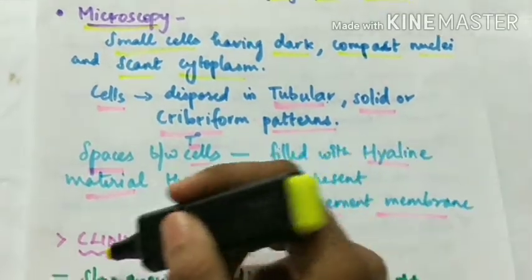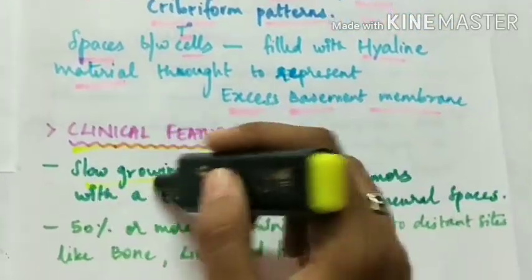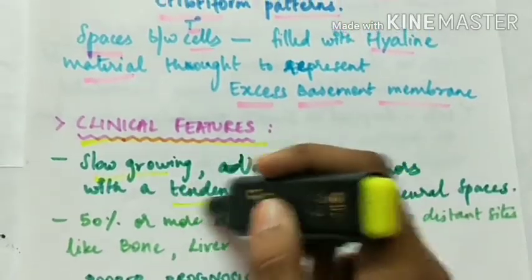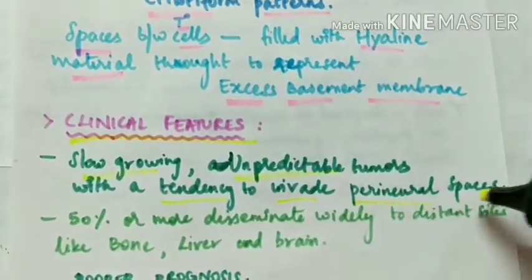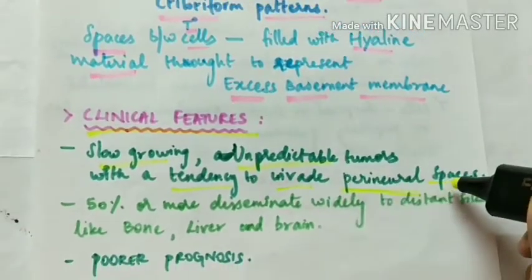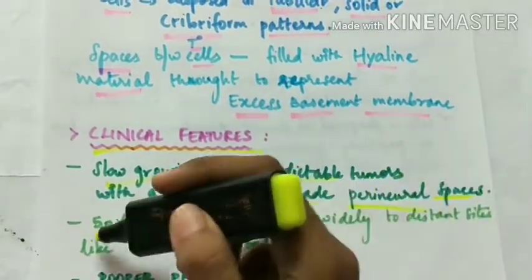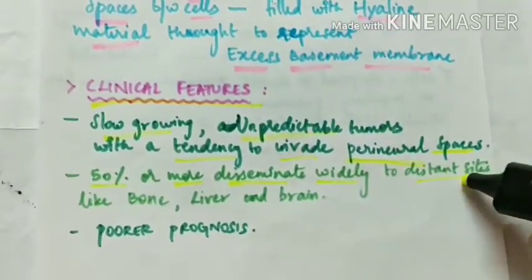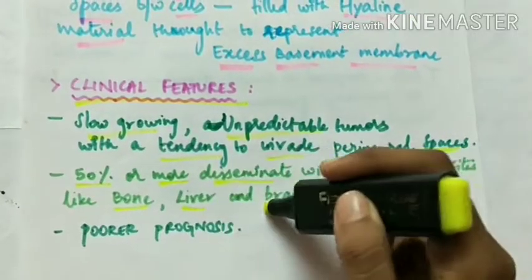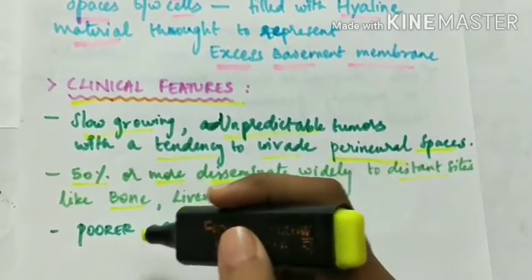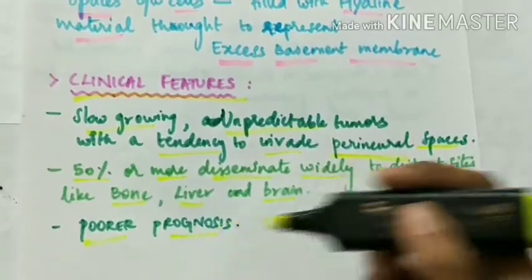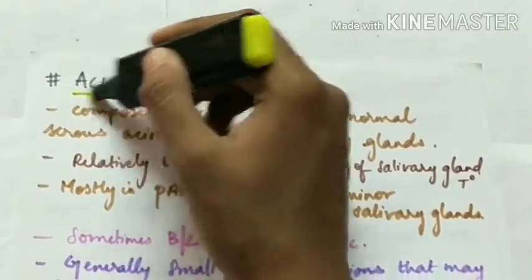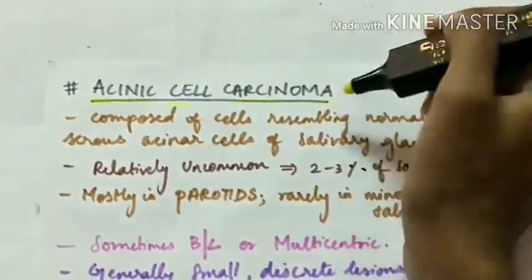Coming to the clinical features, it is slow growing and it is an unpredictable tumor, and it has a tendency to invade the perineural spaces. So it can spread through perineural spread. 50% or more disseminate widely to distant sites like bone, liver and brain, and this adenoid cystic carcinoma has poorer prognosis.